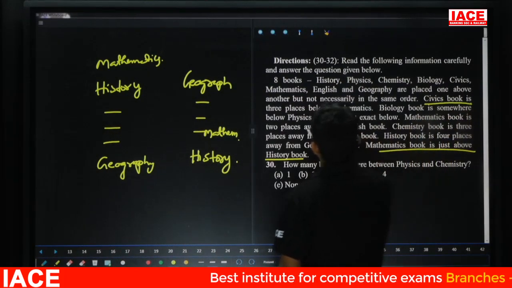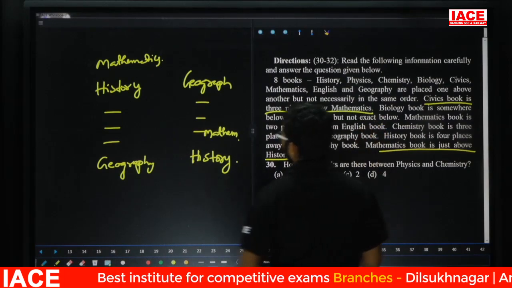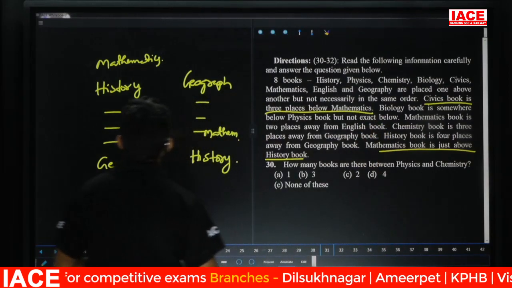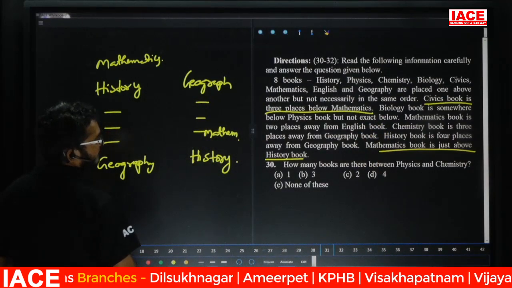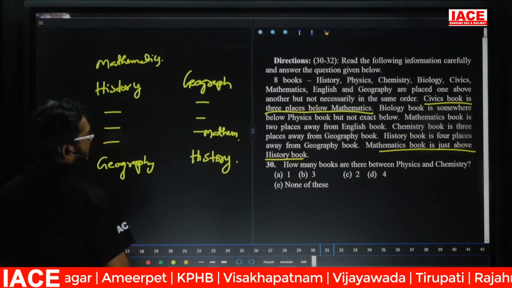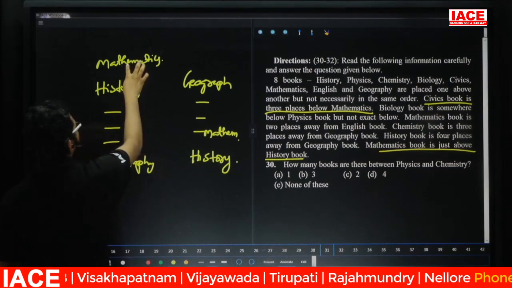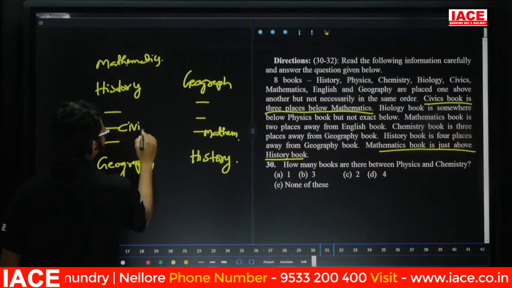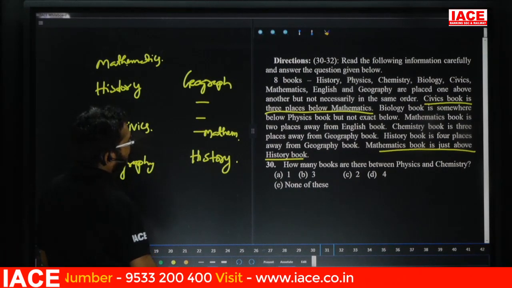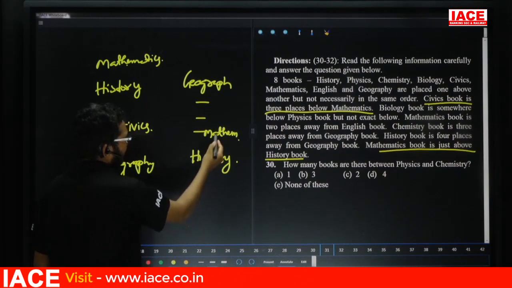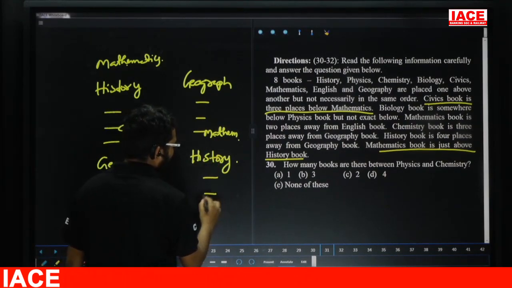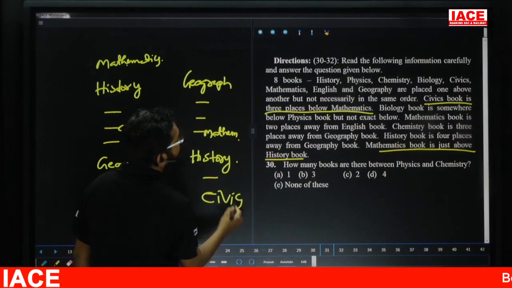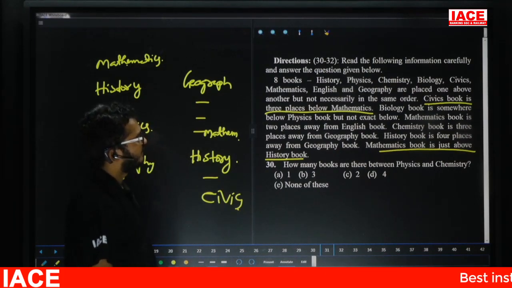Civics book is 3 places below the mathematics. Civics is 3 places below the mathematics. Mathematics 1, 2, 3. Different is what here? Civics. So civics is 3 places below the mathematics. Yes, friend, check here. Mathematics 1, 2, 3. Different is what here? Civics. Next. Leave it, next one. Friend, check here.